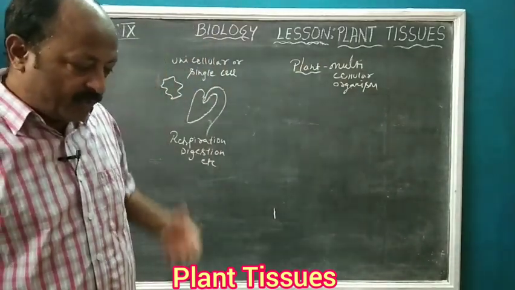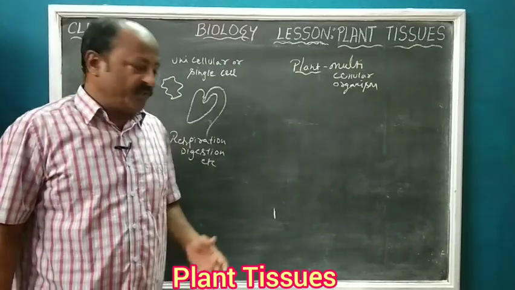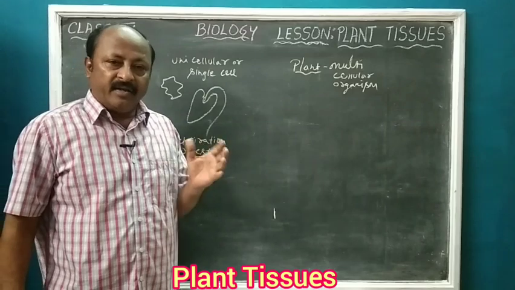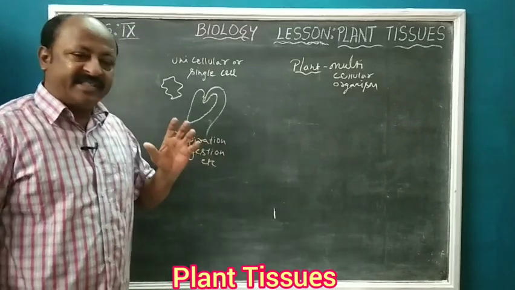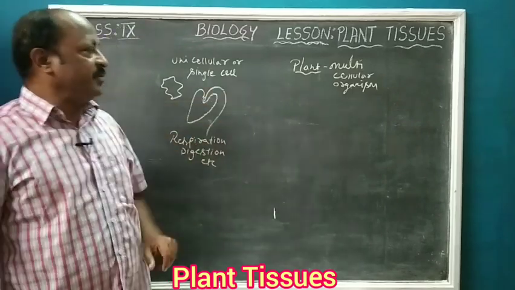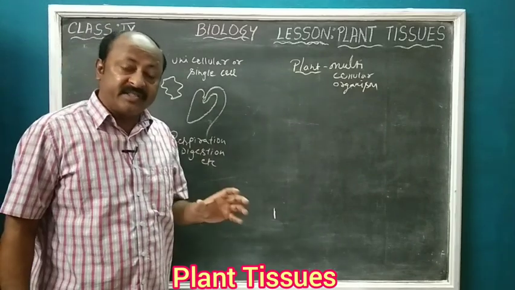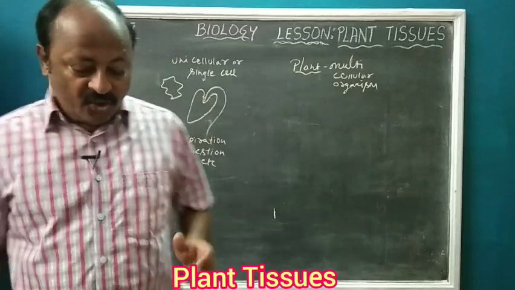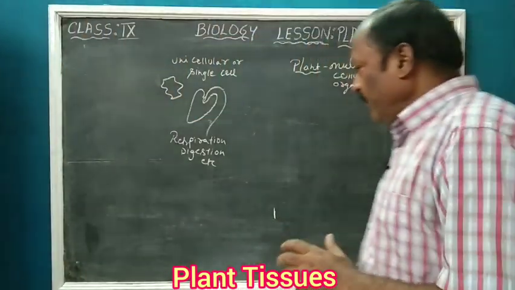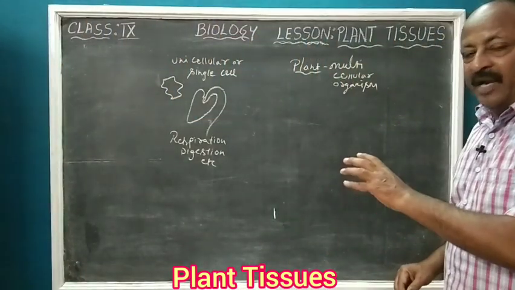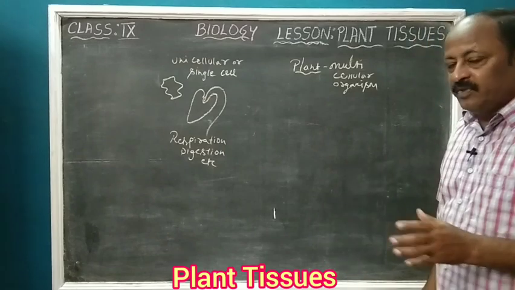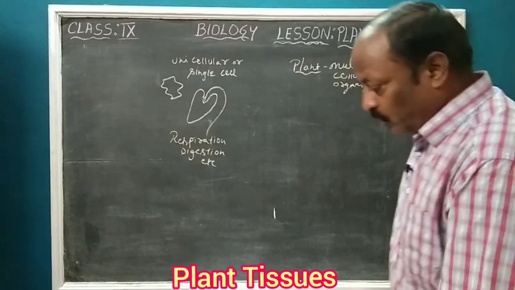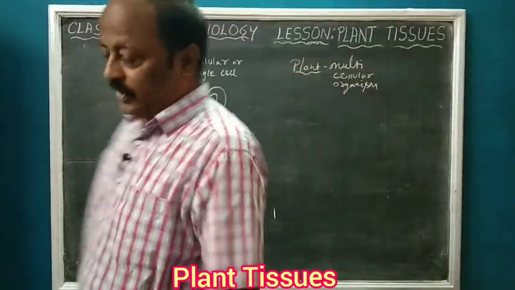In the unicellular organism the life processes are performed by a single cell, but in the multicellular organism there are numerous cells which are performing various functions.